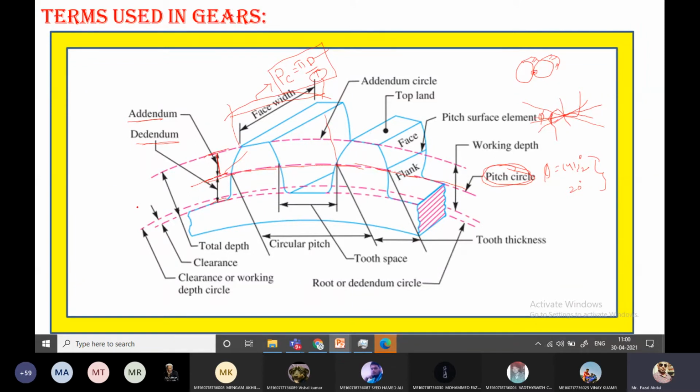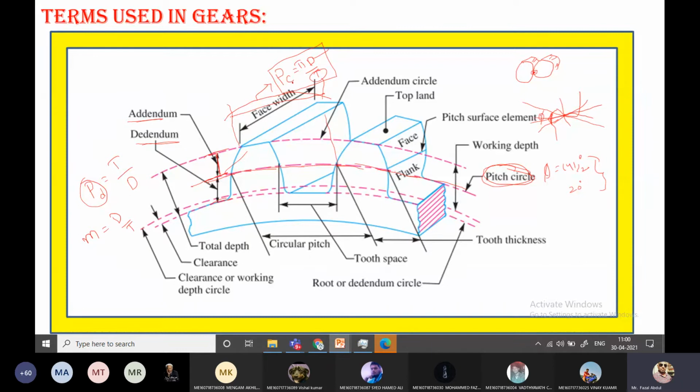Another definition is the diametral pitch. Diametral pitch is denoted by P suffix D, and it is the ratio of the number of teeth to the pitch circle diameter. Another terminology is module. It is denoted by small m. Module is the ratio of the pitch circle diameter to the number of teeth, d by t, the reciprocal of diametral pitch.